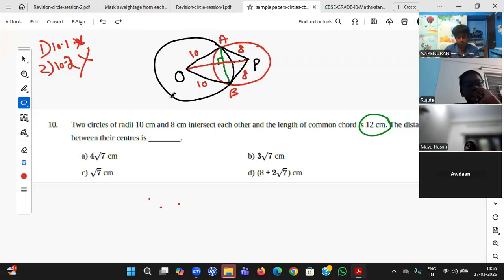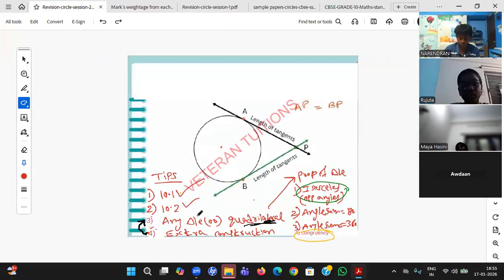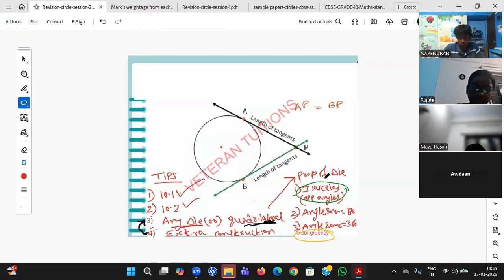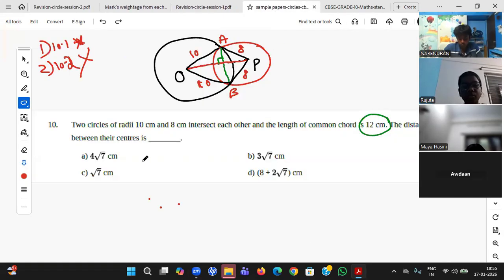Very good. That's absolutely fine. What students remember, I'm happy with that. They're remembering some formulas, but my particular template still is not failing. Any triangle is formed, I'm able to see two triangles, up one triangle, down one triangle. If two triangles are formed, what is the best property out of these four? Isosceles, angle sum, congruency? Congruency is the best property. So let me use congruency to prove it, student.